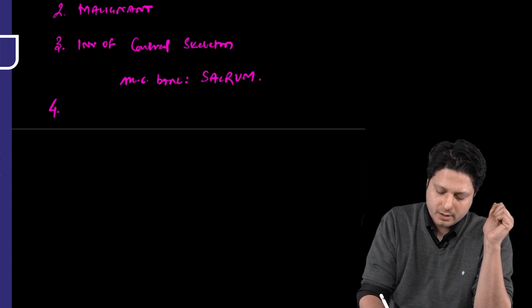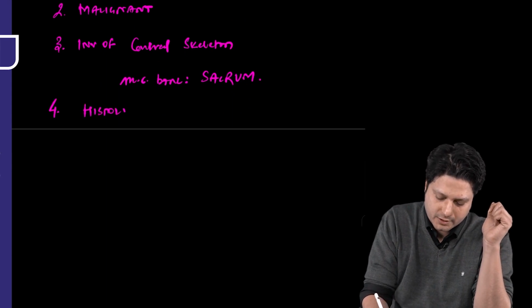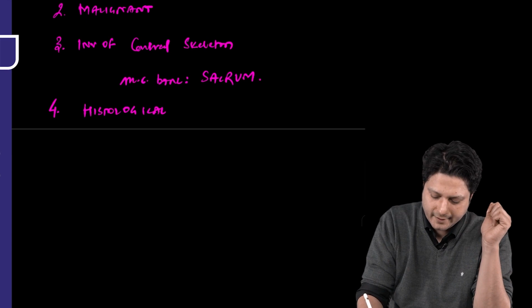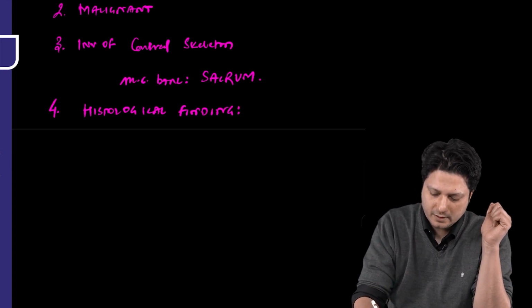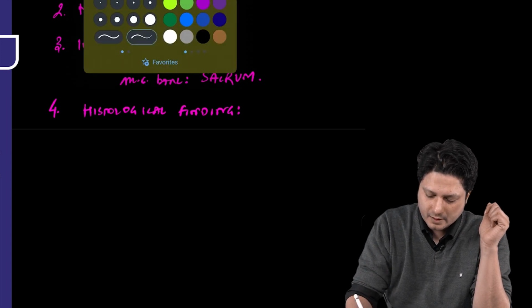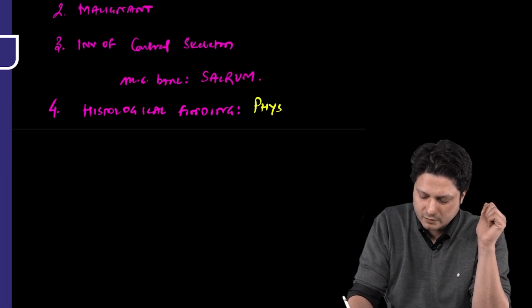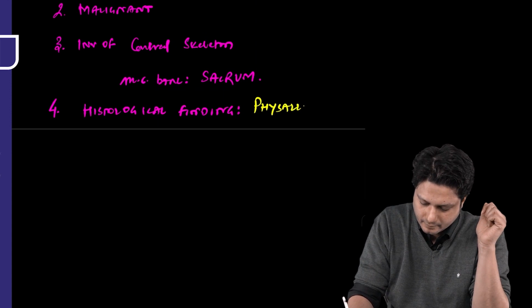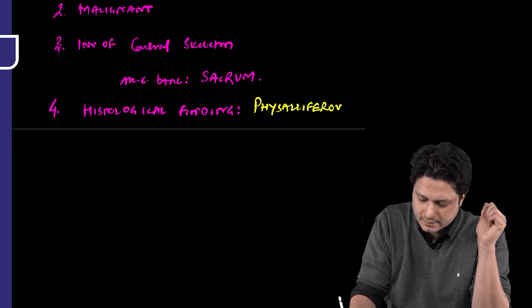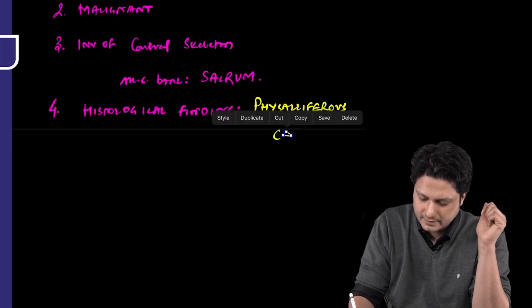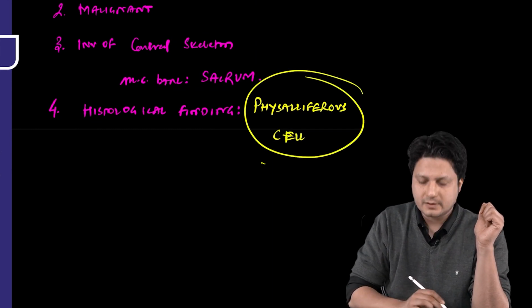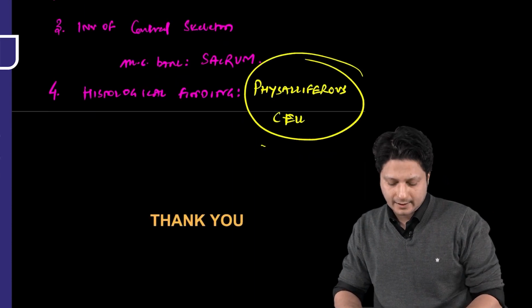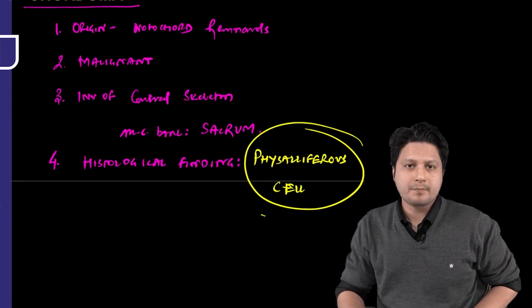And point number 4, one of the very important histological findings associated with this tumor is the presence of the physaliferous cells. You know, this is a one-liner which they have asked once, that physaliferous cell appearance is the feature of. Answer for that question is chordoma. So this is at least what you have to remember about the chordoma lesions.